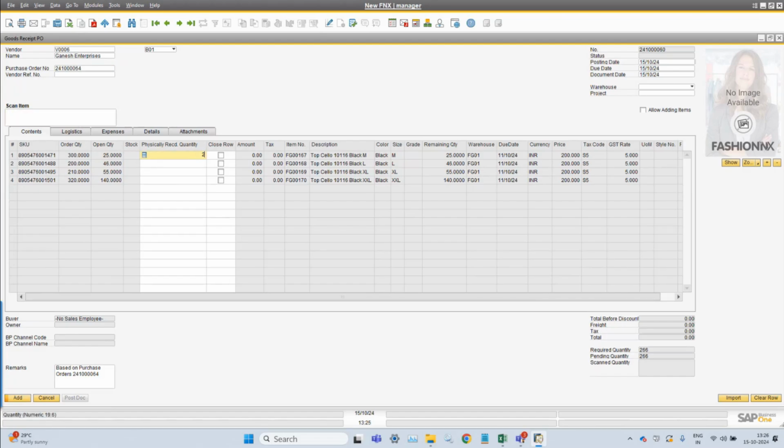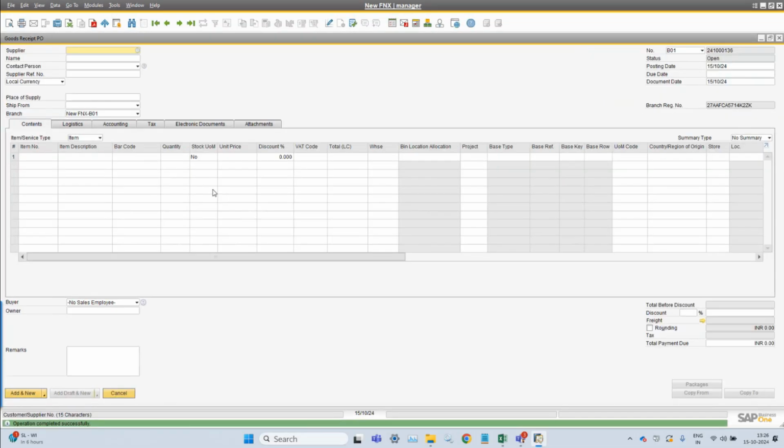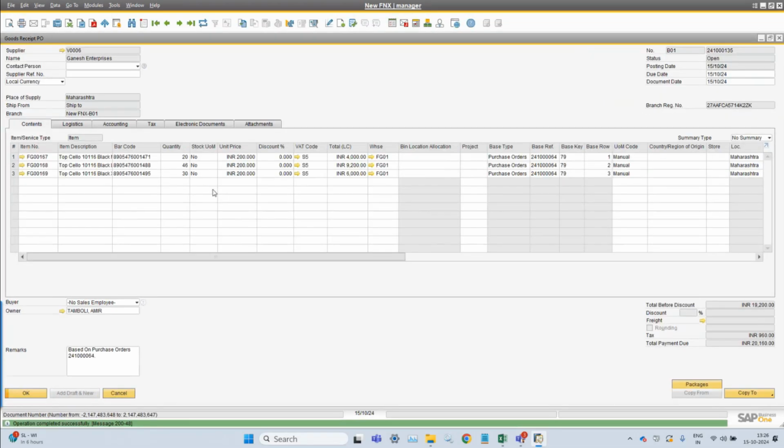In that case, whatever quantity is open can be accepted directly without scanning. So this way you can scan, or you don't need to scan, you can accept the quantity directly. Then you can just post it. This is my finished warehouse and I can post this inventory. Posting of the inventory will happen as and when we do this.